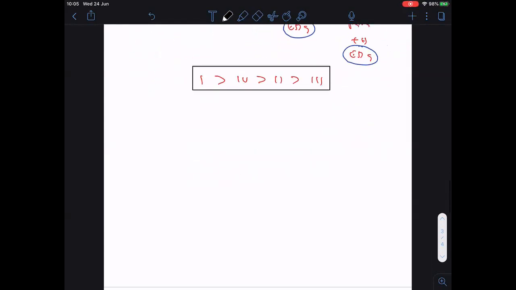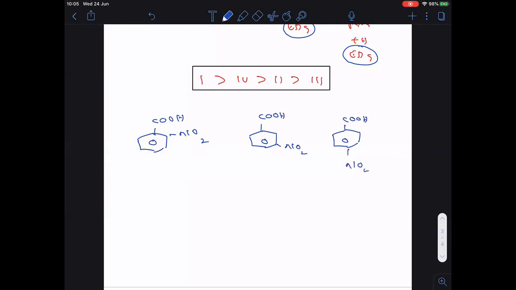Clear? Let us take one more question also. COOH at ortho position NO2. COOH at meta position NO2. COOH at para position NO2. Clear? This is simple benzoic acid. So this is the first one, second one, third one, fourth one. Followed? Come on, try this one, everyone. I will wait for some time.